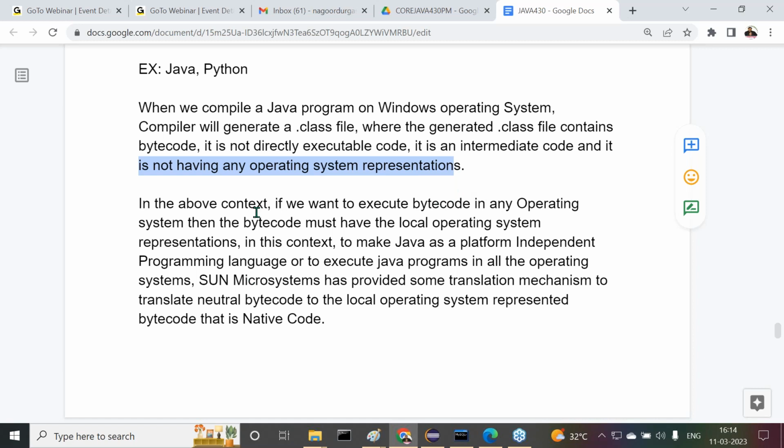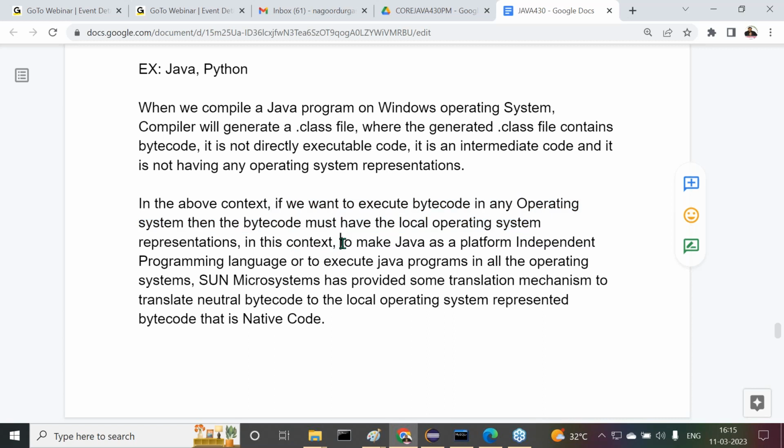In the above context, if you want to execute bytecode on any operating system, then the bytecode must have the local operating system representations. On whichever operating system we want to execute our program, that operating system's representations must be provided inside the respective bytecode. All right, sir.